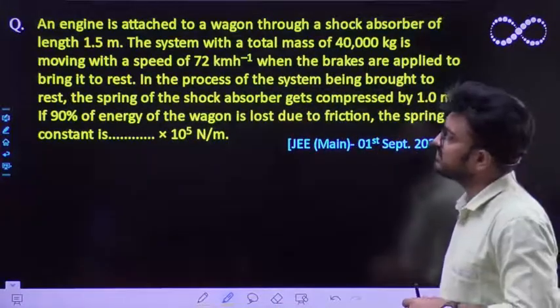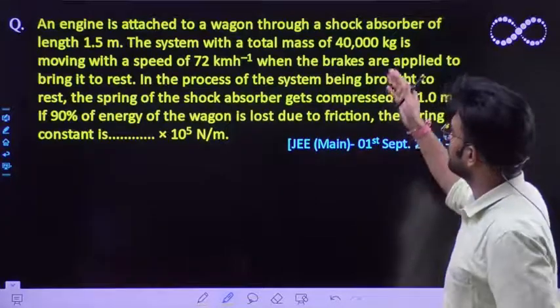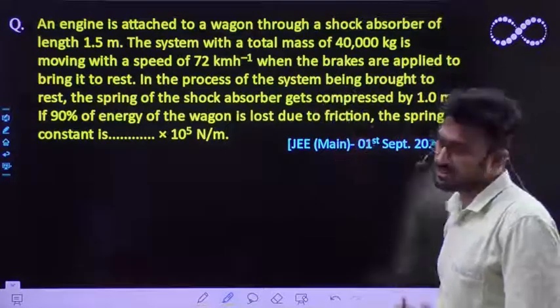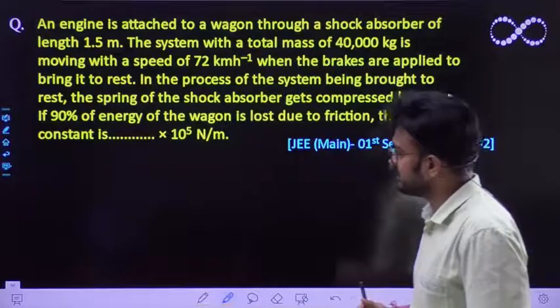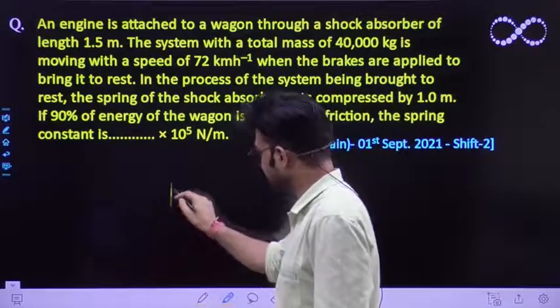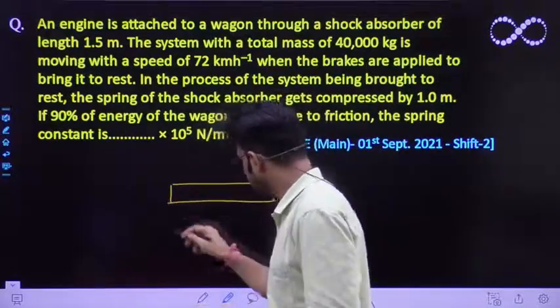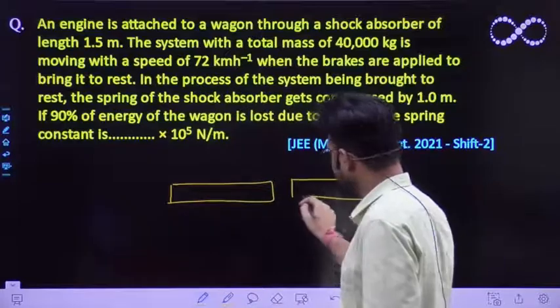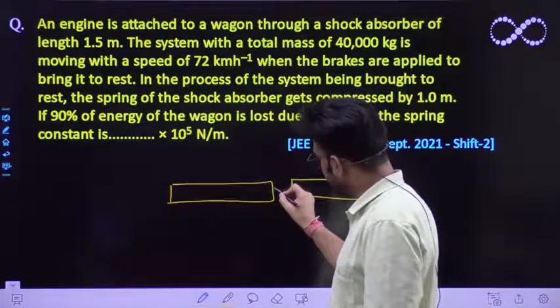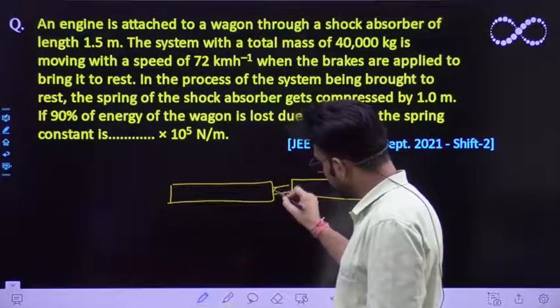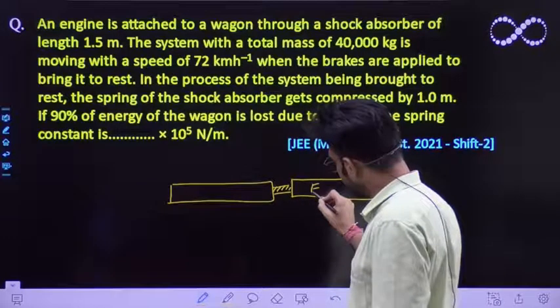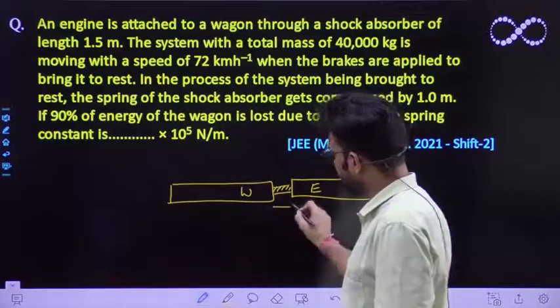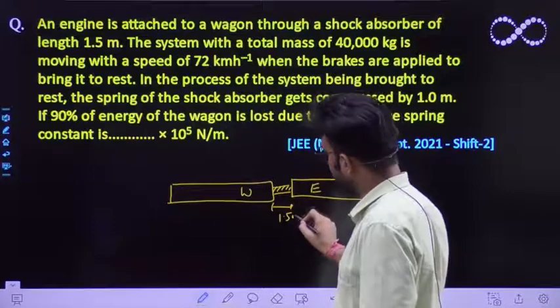The question says an engine is attached to a wagon through a shock absorber of length 1.5 meters. So the question can be visualized like this. Suppose this is the engine which has been attached to the wagon, and this is a shock absorber between the engine and wagon, and its length is 1.5 meter.